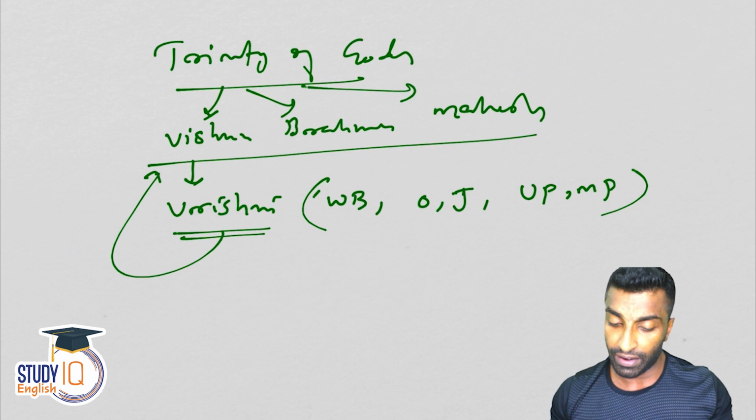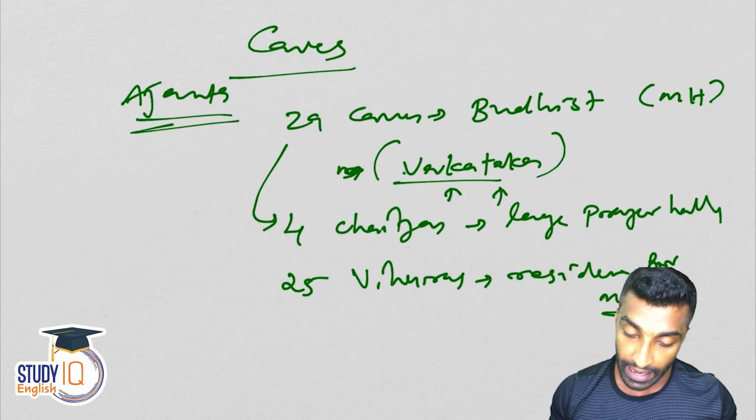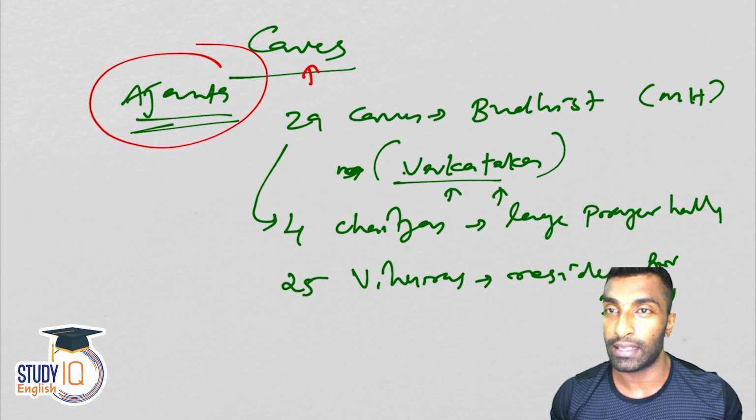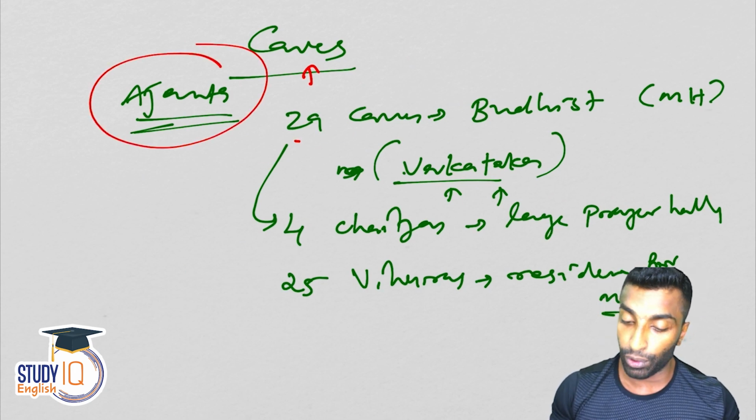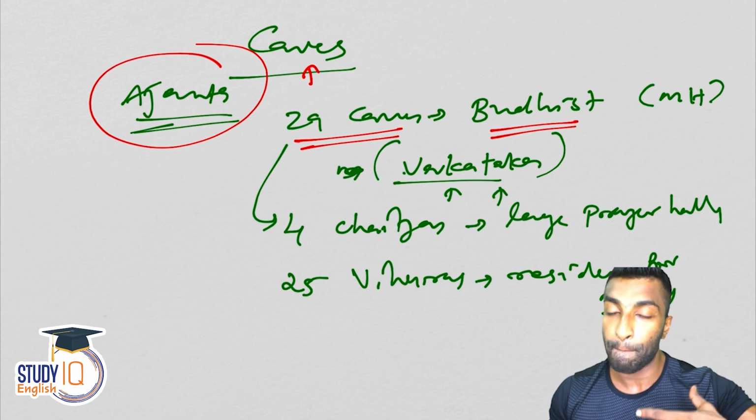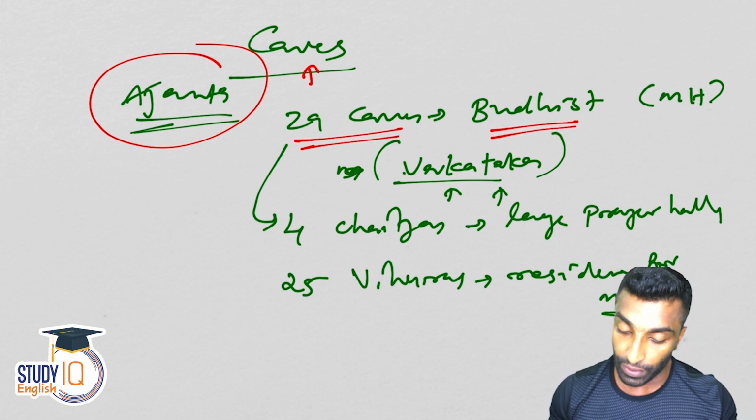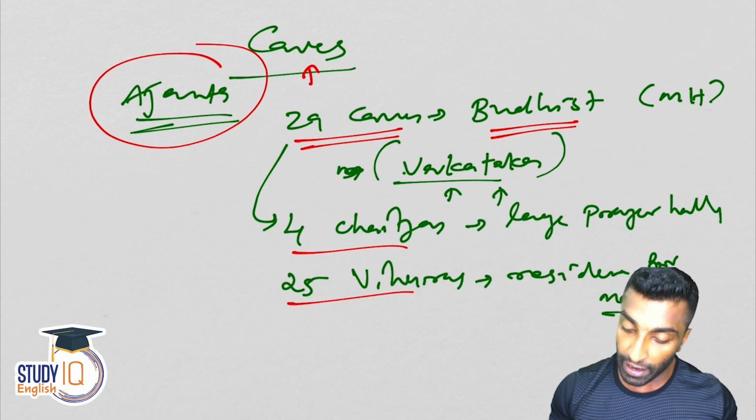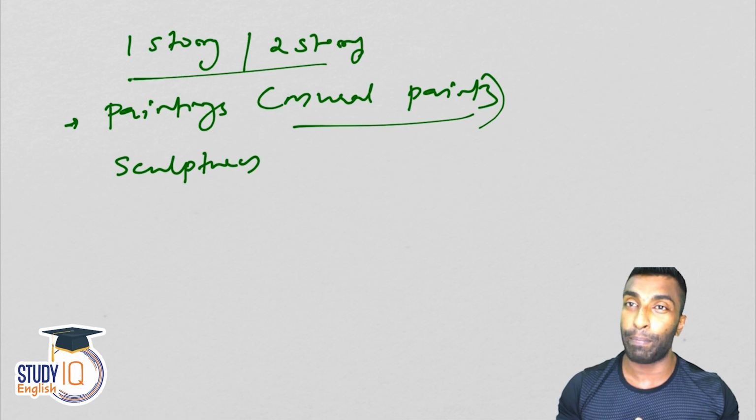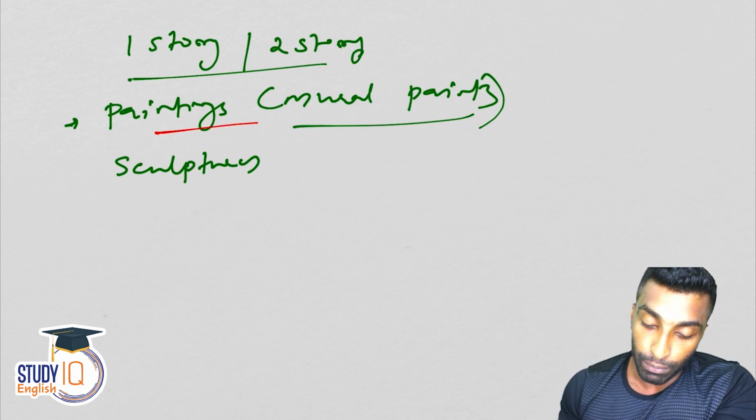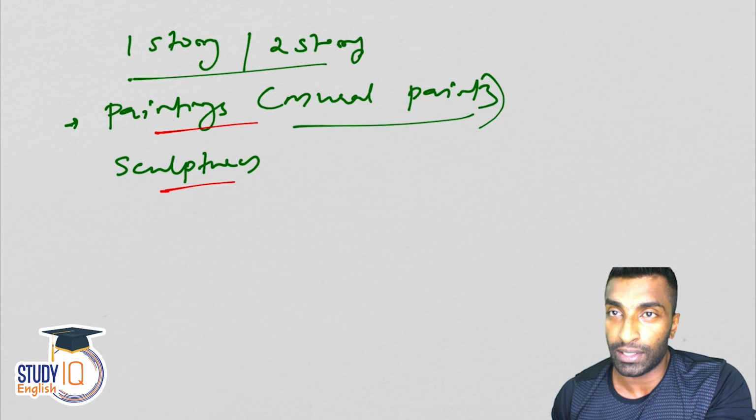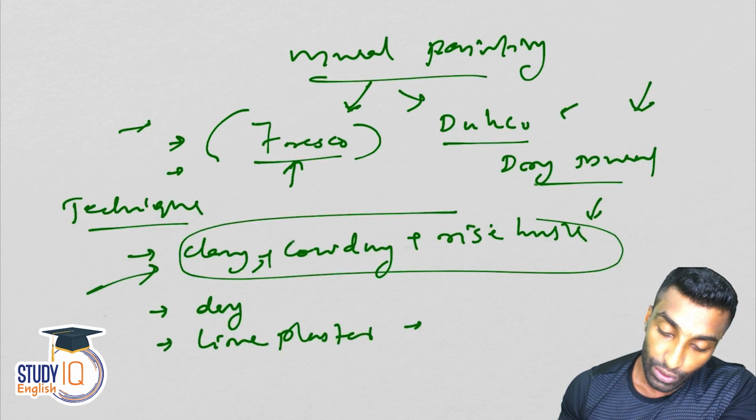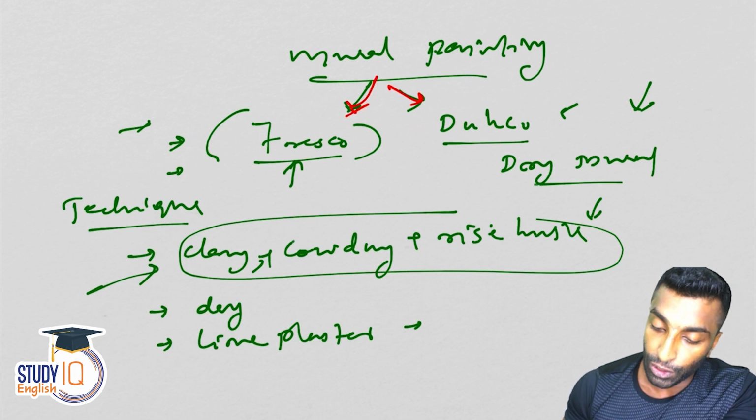Apart from that, we have discussed the concept of the Trinity of Gods, and then we discussed the caves. This is the most important one. We discussed Ajanta Caves already, and I've told you there are 29 caves connected with Buddhism, right? Out of these, 4 Chaityas and 25 Viharas. We have also discussed mural paintings and sculptures. It can be 1-story or 2-story caves. Mural paintings are of 2 types, fresco and duco.